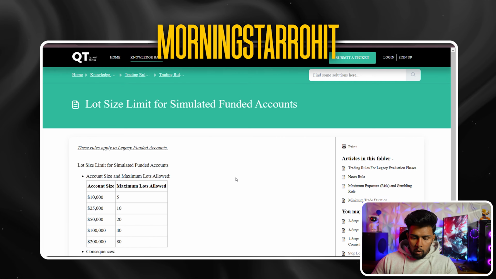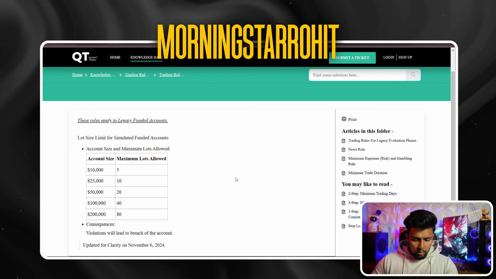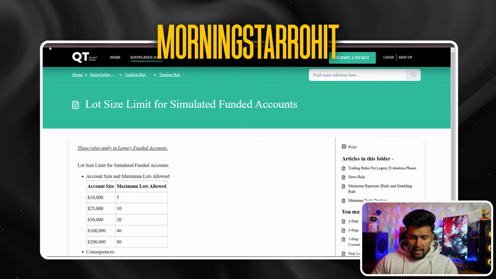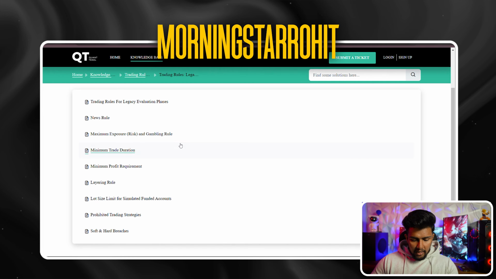Then there is this maximum lot limit on funded account. You can see this on a $100,000 account, it's 40 lot, on $200,000 it's 80 lot, and again violating this rule will lead to breach of the account. So if you see, as I said in the starting as well, there is literally no rule which you have to care about except that 2-minute rule.